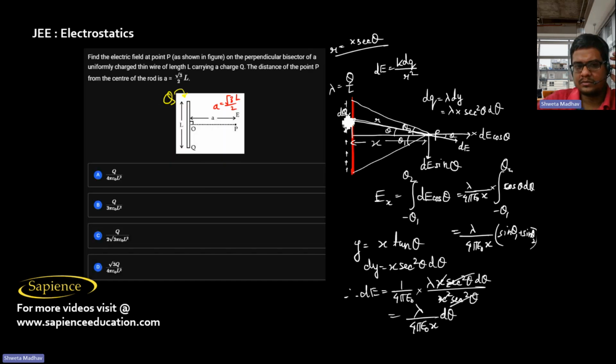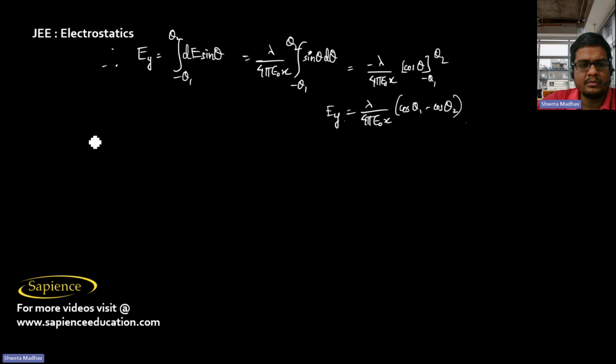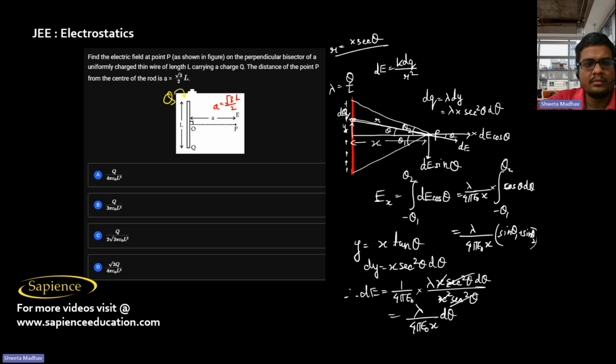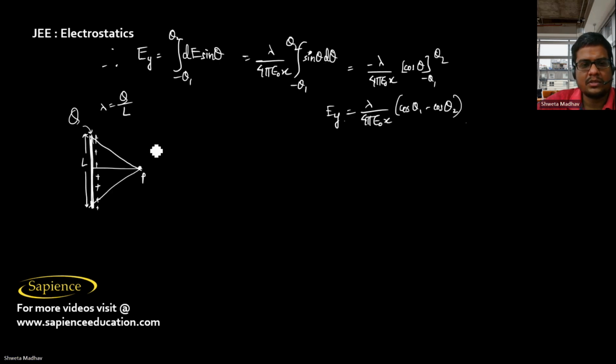So now in this case, the two parts are symmetric. Symmetric means it is a rod having length L and the net charge is Q. So therefore lambda will be obviously Q by L. The net charge is distributed uniformly throughout the length of the wire. And this is the point P here. Now this angle and this angle are the same, since it is told P is on the perpendicular bisector. Now this is A.